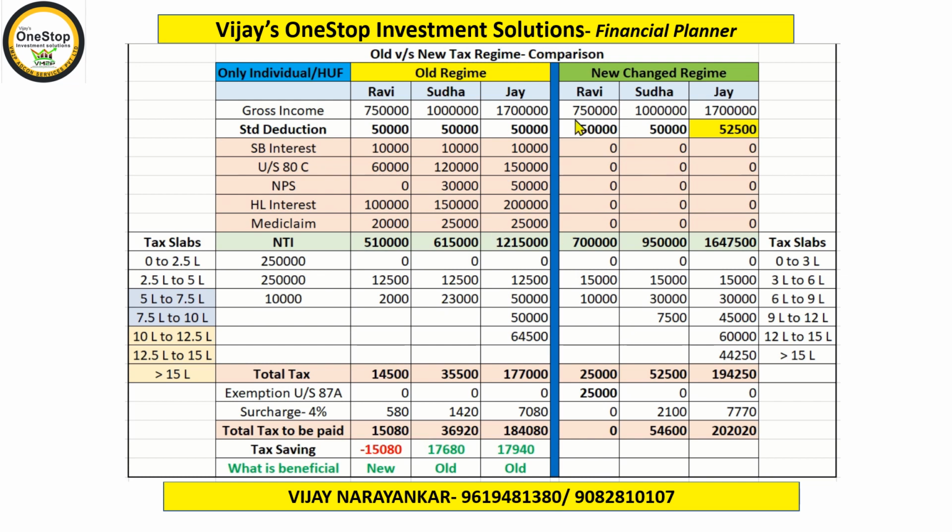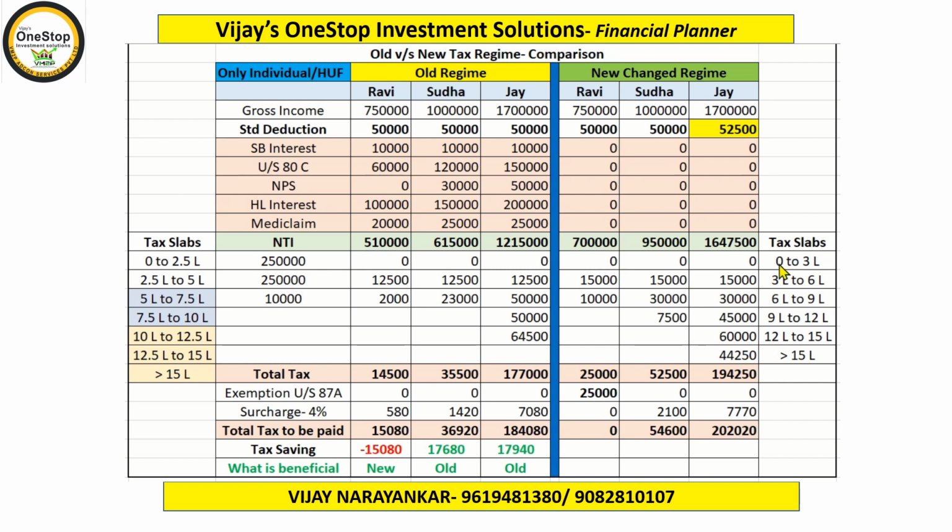In case of Ravi, his gross income is 7,50,000. Standard deduction, in this case also, is allowed, 50,000, but no other savings are allowed under this new tax method, right? So hence his net taxable income is 7 lakhs. Then apply the tax slabs, which are the new tax slabs you have to apply here.